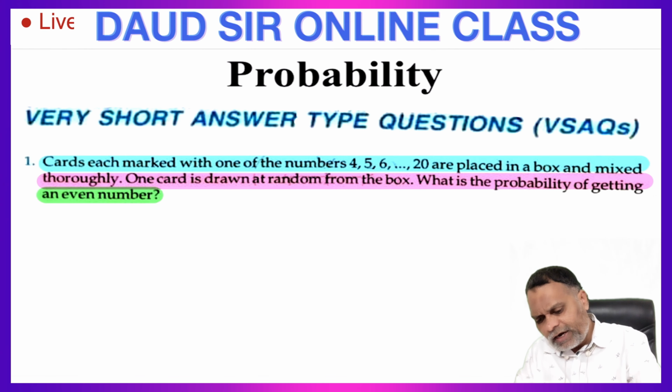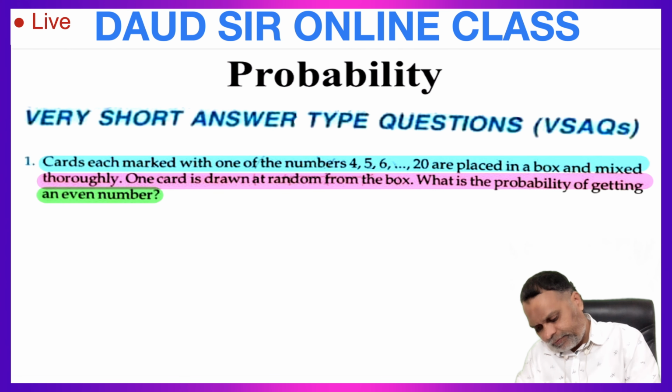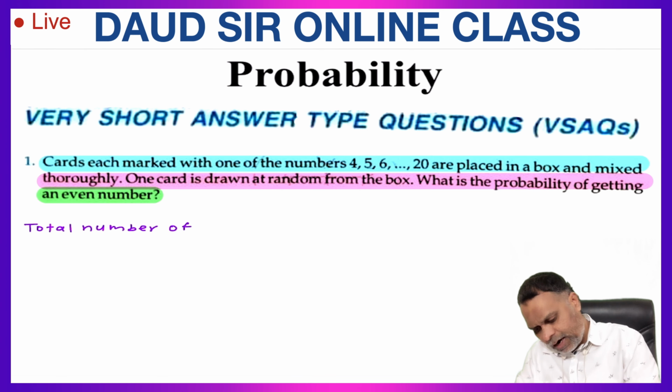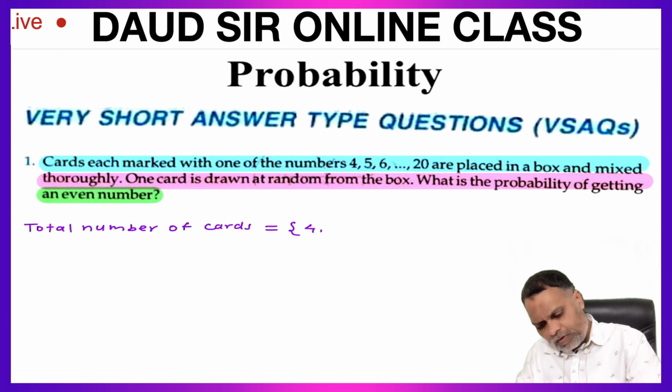So, total number of cards is equal to 4, 5, 6 ... 20.